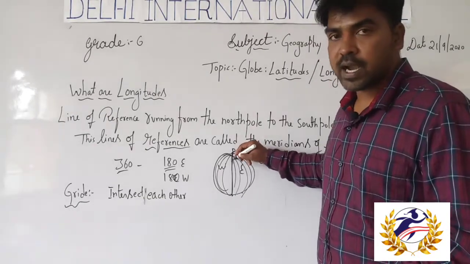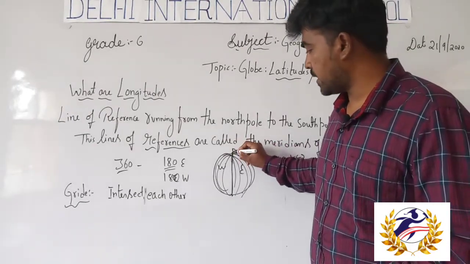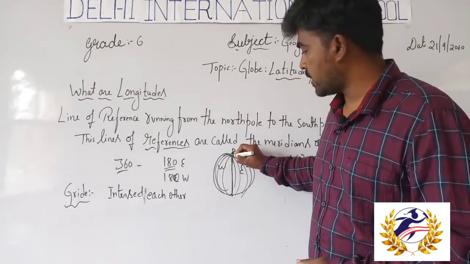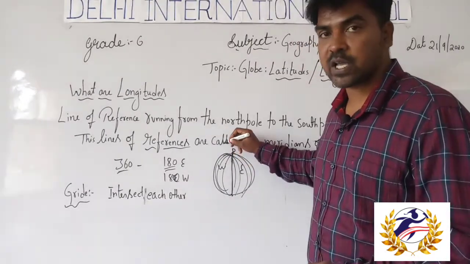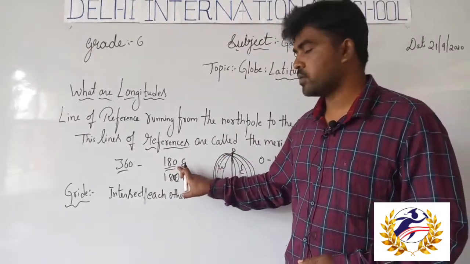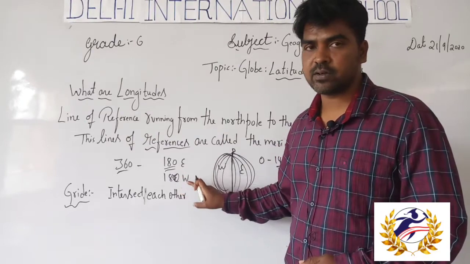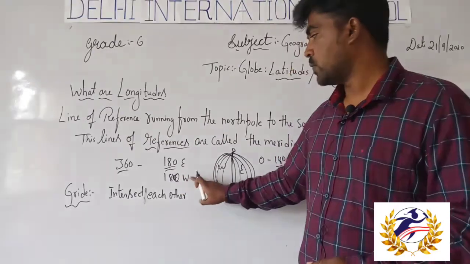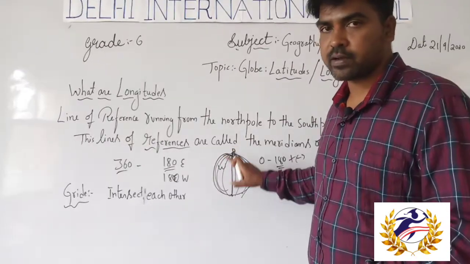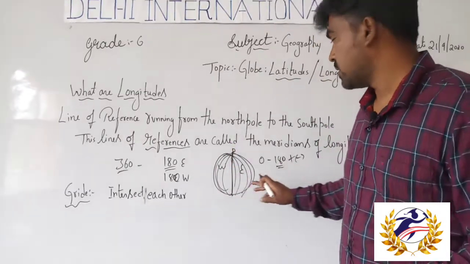If we count anti-clockwise from 0 degree, 1, 2, 3, 4, 5, 6, 7, 8 like that, we reach 180 degree. There are 180 longitudes in the east and 180 longitudes in the west.